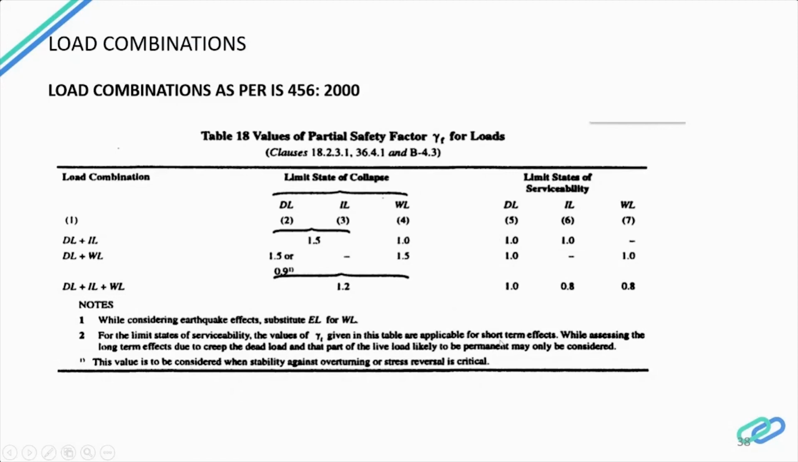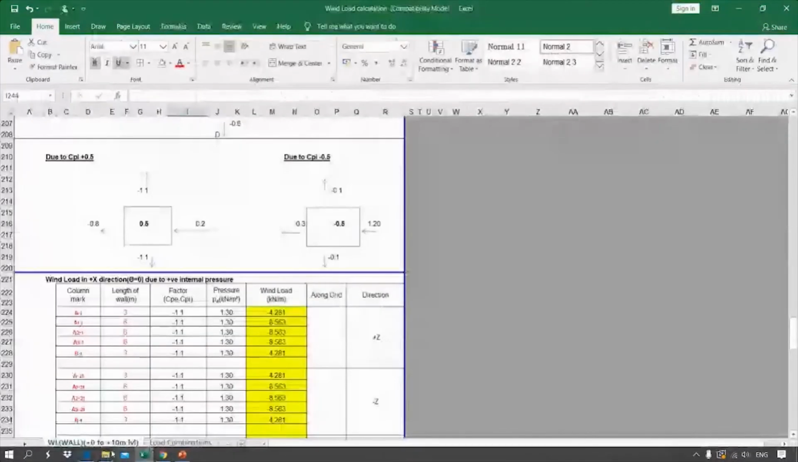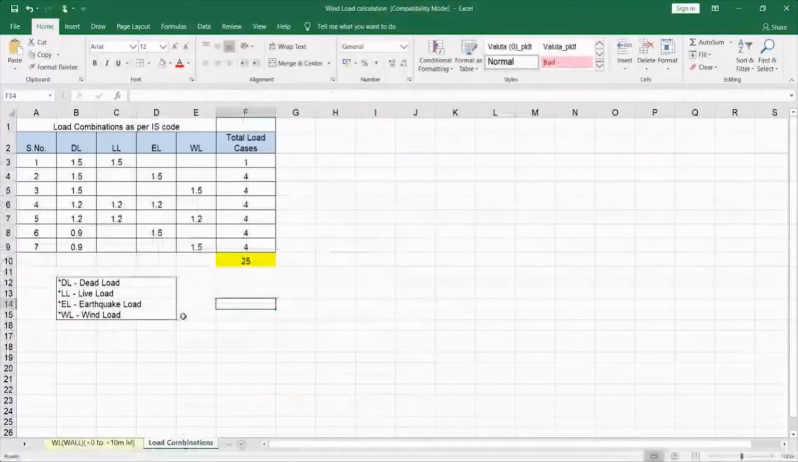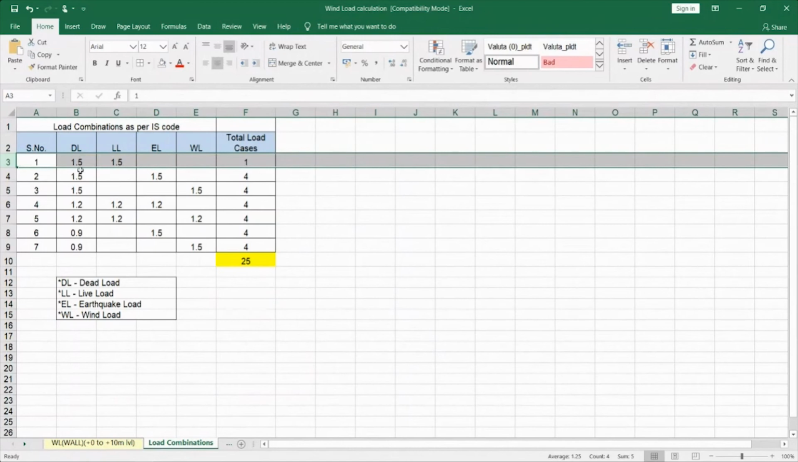So if you see, here are the load combinations that I have taken down separately from the IS code. If you can see, there are 7 loads which must be considered. So when you consider this, it is 1.5 dead load plus 1.5 live load.